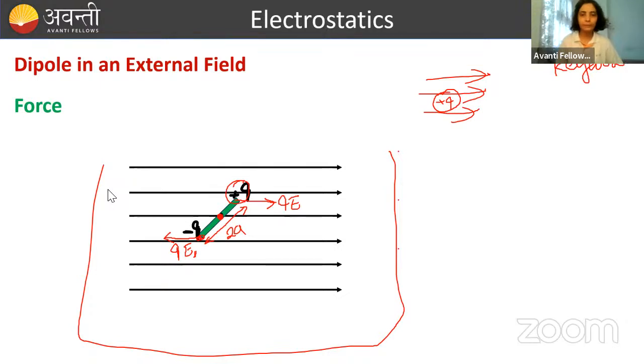I'm asking if electric field lines drawn here is uniform or non-uniform. How we will identify? I have discussed it as well. Like if distance between field lines are constant, it means electric field is uniform.